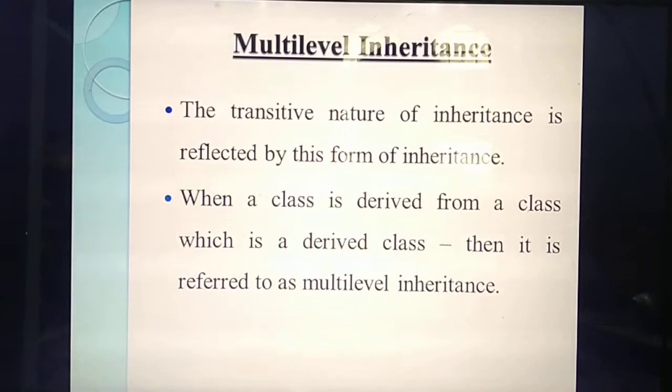Whatever levels you have increased, there is also the transitive nature. That means the features you have put in the first base class, second base class, and third base class will be reflected in the remaining new classes. That's the meaning of the transitive nature of inheritance. What you give in the base class is automatically reflected in which class? The child class. The class which is the basis for the derived class is called which class? Base class. Now we are going to study one example program for this multi-level inheritance.